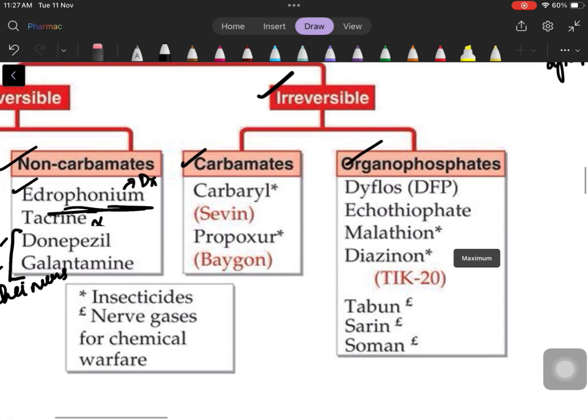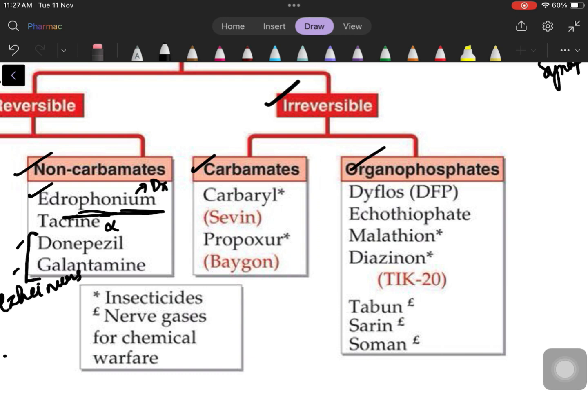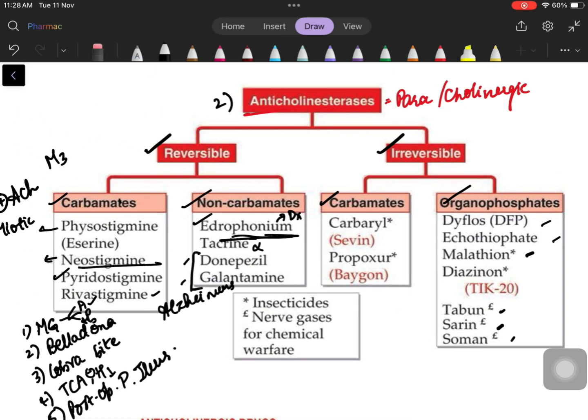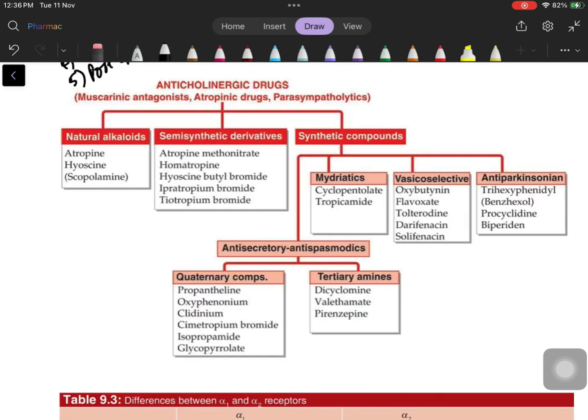Now we go to irreversible. Under irreversible, you have carbamates, carbaryl and propoxur. Under organophosphates, you have diflos, ecothiopate, malathion, tabun, sarin, soman are friends. These names are very weird to remember, but please write it down a couple of times. Say it to yourself. This will help for life. Done? Let's wrap it up with the anticholinergic drugs.